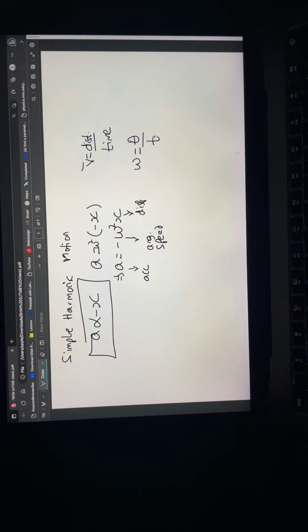Now, quick one. I want to test. So I will be asking some questions, and I want you to place your answers in the comments section. When we say something is periodic, if something undergoes one period, something is periodic in nature, like circular motion. Now, if something should start from here and move in a circular path and come back to this place, how much angle do you think it would have covered? What would be the angle covered when you moved round a circle once?